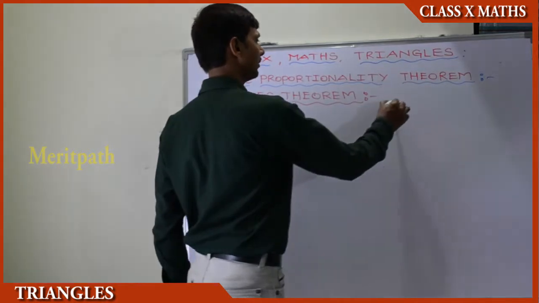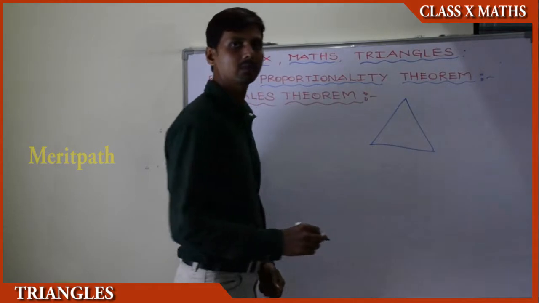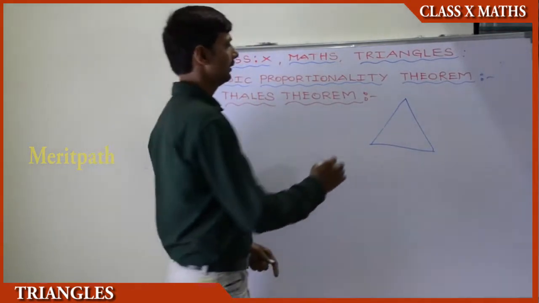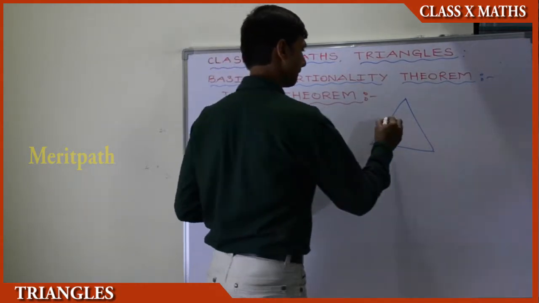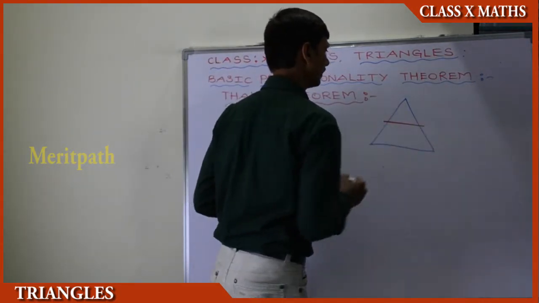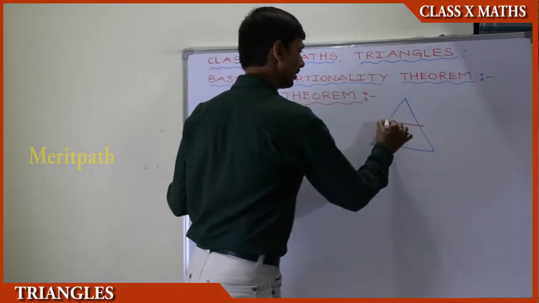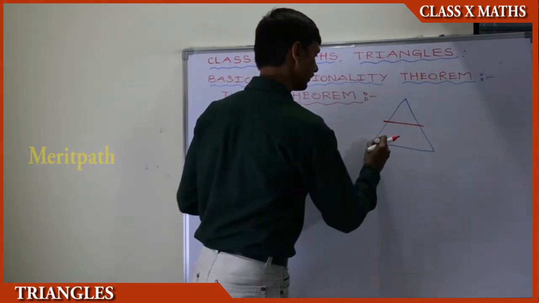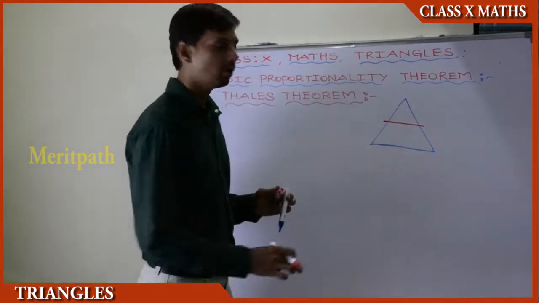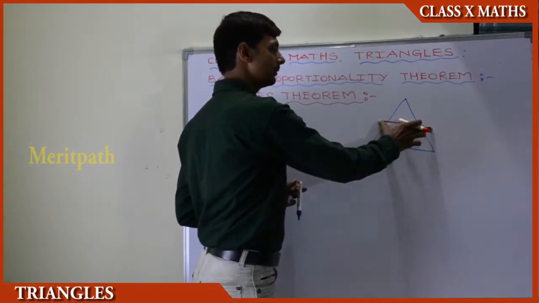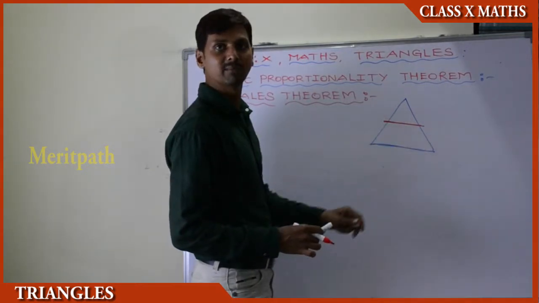The line is drawn parallel to one side of a triangle. That means in a triangle, a line is drawn parallel to one side of a triangle and intersects the other two sides. This line will divide the other two sides in the same ratio.